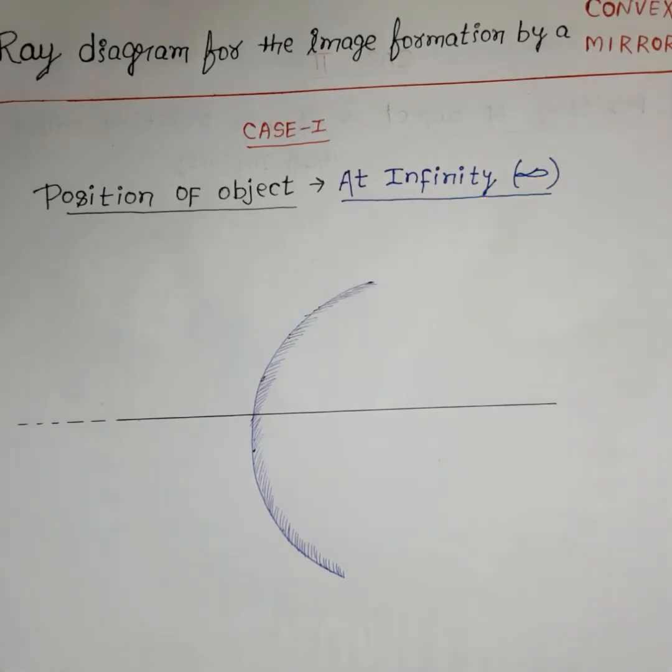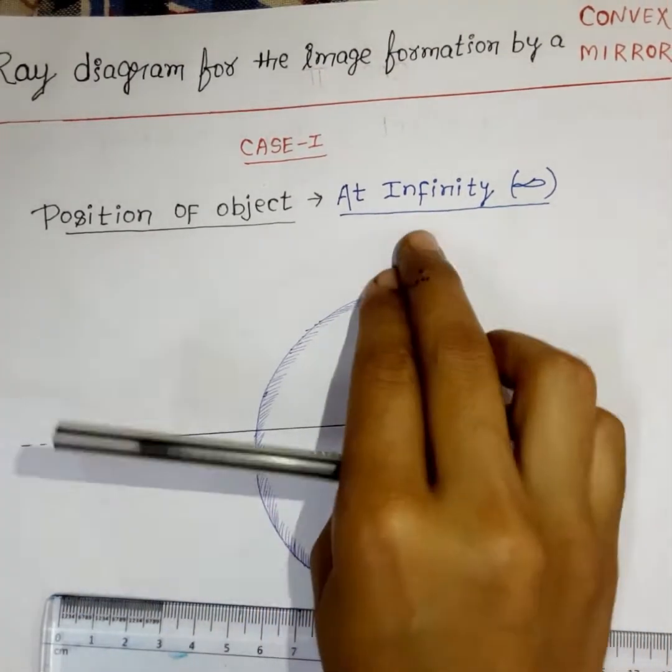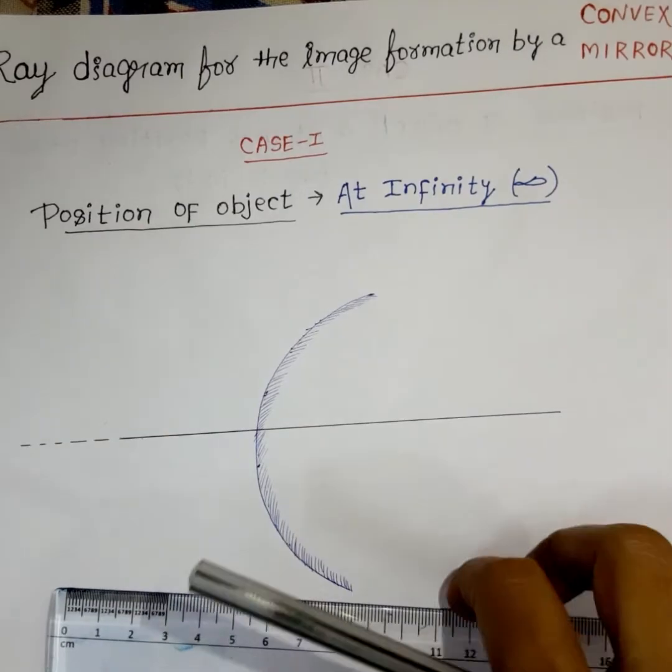Today we will talk about the image formation by convex mirror. So this is the structure. Only two conditions we have to learn in this convex mirror ray diagram. So this is the principal axis we have made, and the object is kept at infinity. Object is where? At infinity.